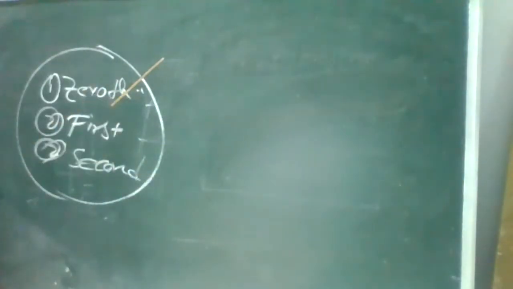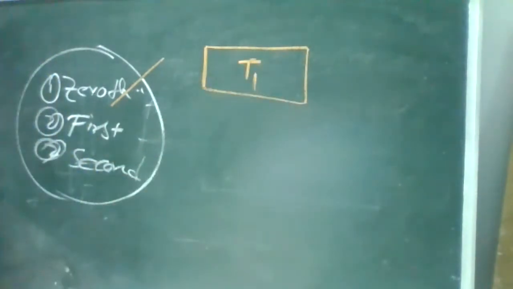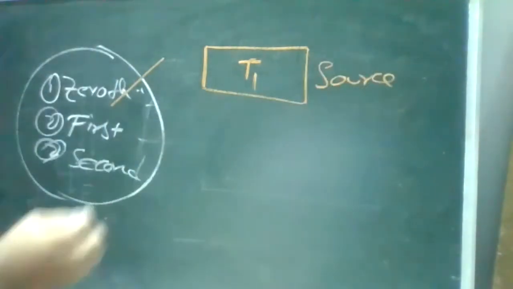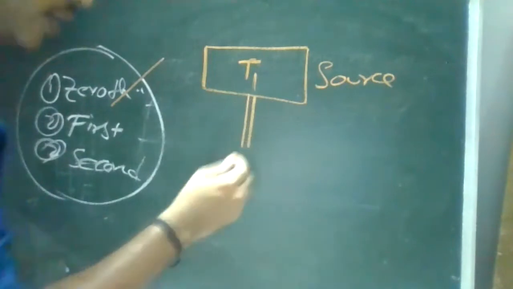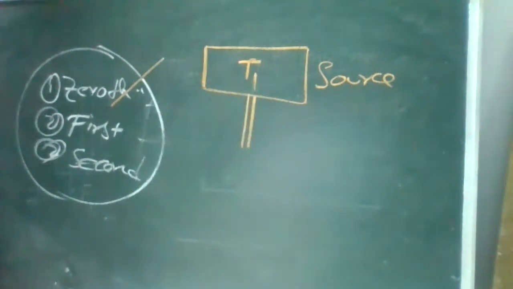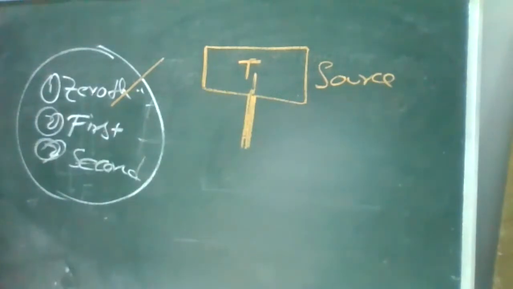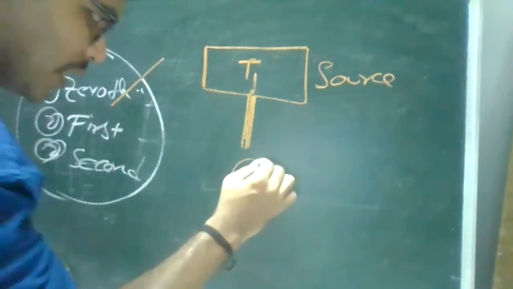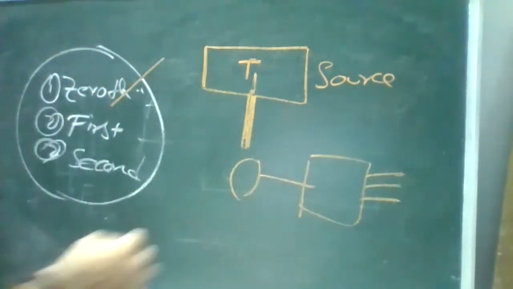Now we'll take the same example. Here the temperature is T1, and this is your source. They are burning pulverized coal and creating steam. The steam passes into the tubes. When the steam falls on the turbine, do you know what a turbine is?